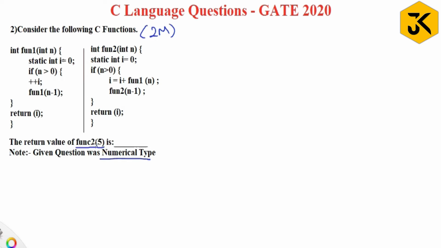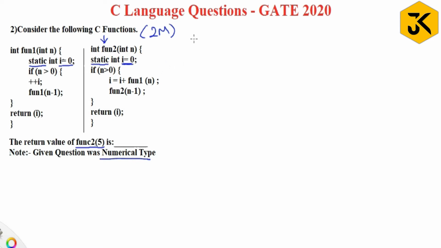It is going to start executing from function 2. If you look at this program, the important thing is they have given one keyword: static int i equal to 0, meaning that this i is a static integer. Here you need to understand the meaning of the static keyword. Static means the lifetime of this variable i is throughout this program. If you understood that, you can easily solve this one.